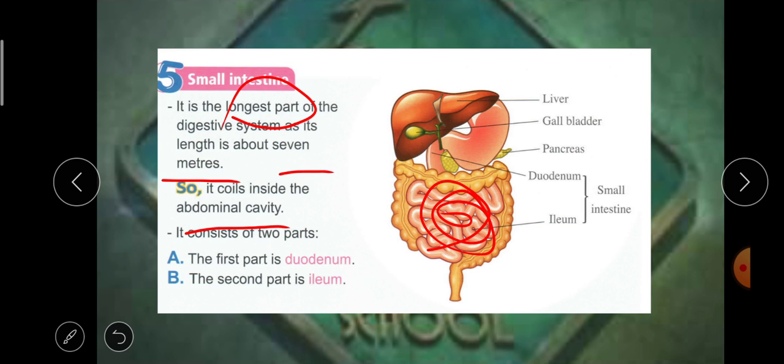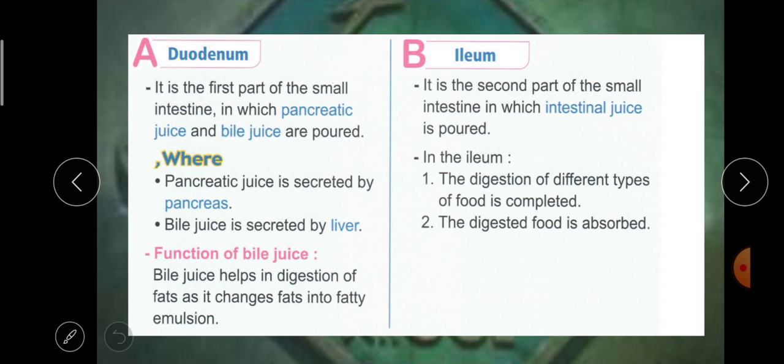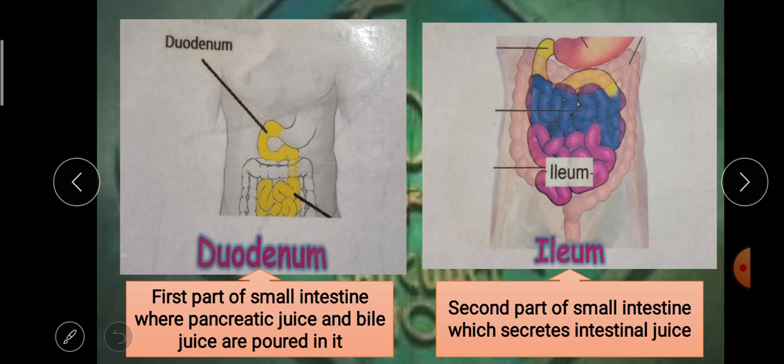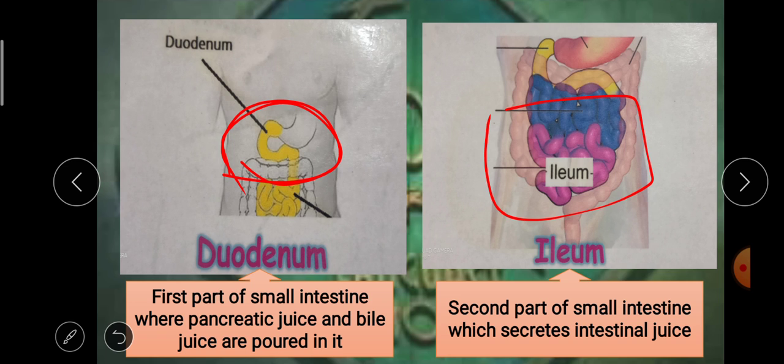The small intestine is divided into 2 parts. The first part of the small intestine is called the duodenum. The second part is called the ileum. It means the small intestine is divided into the duodenum. Repeat with me: duodenum, the first part of the small intestine, and ileum. Duodenum and ileum.